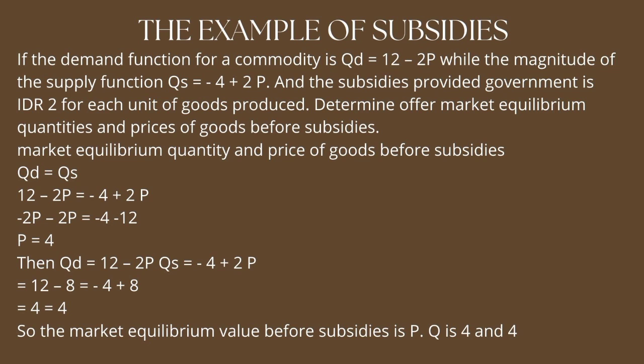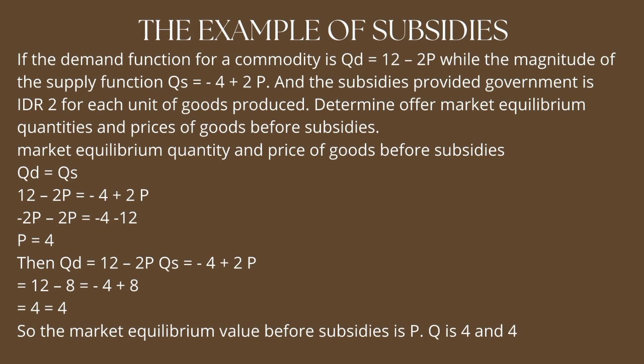QD = QS, so 12 minus 2P = minus 4 plus 2P. Minus 2P minus 2P = minus 4 minus 12, and P = 4. Then QD = 12 minus 2P and QS = minus 4 plus 2P: 12 minus 8 = minus 4 plus 8, so 4 = 4.